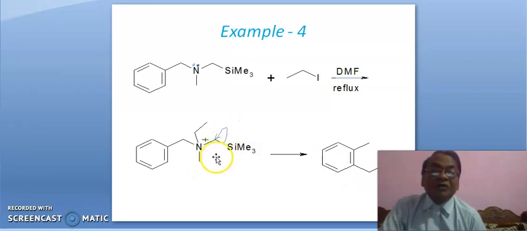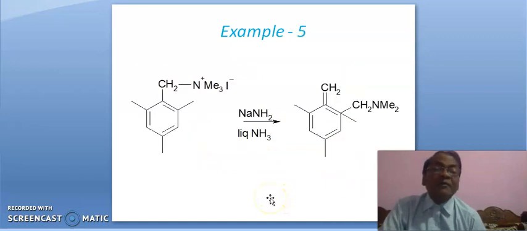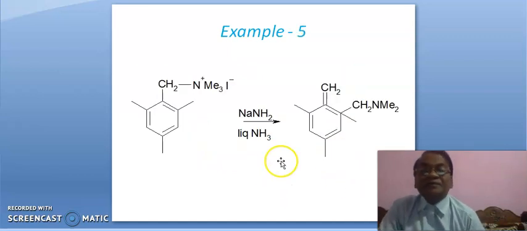First this bond will break here, leading to carbanion, negative charge at this carbon, and this carbon gets attached here. This bond will break from here, leading to this. Okay. Example 5.